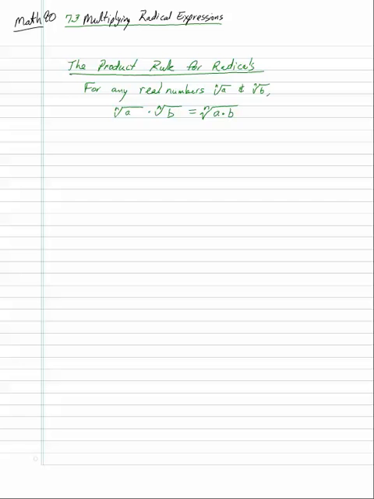Alright, so let's try a couple of these. Multiply. So number 8, we got square root of 6 times square root of 5. Since they're both square roots, we can just multiply the numbers inside. Make it square root of 6 times 5, which is square root of 30.